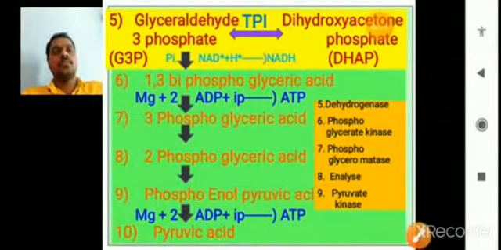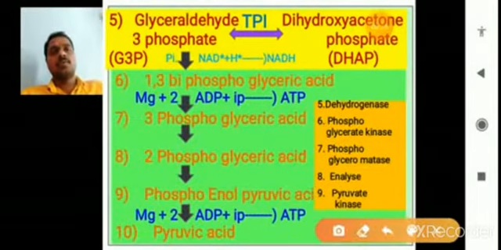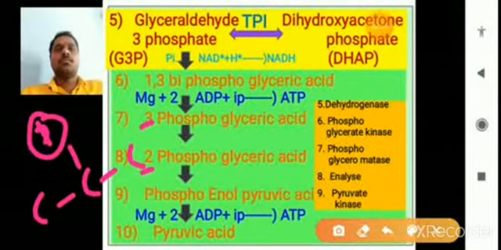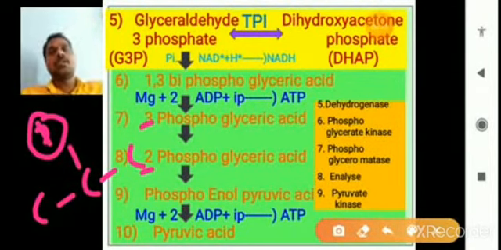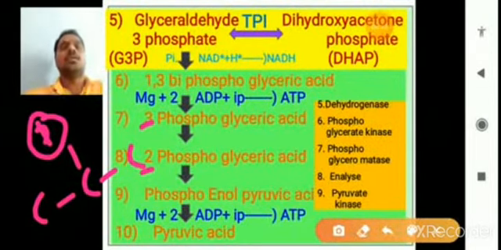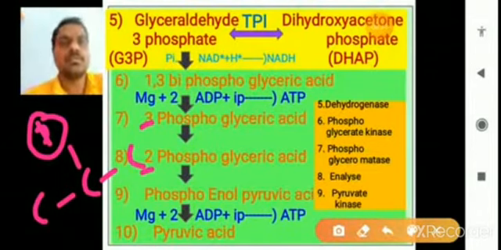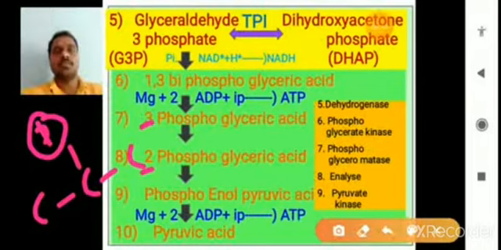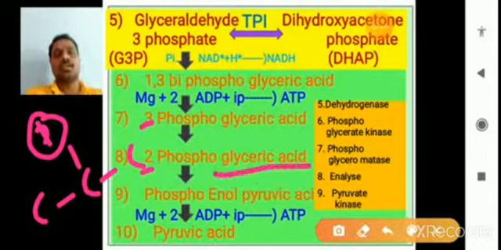The phosphate binds with the second carbon, changing its position from carbon 3 to carbon 2. That's why we call it 2-phosphoglyceric acid, or 2-PGA.